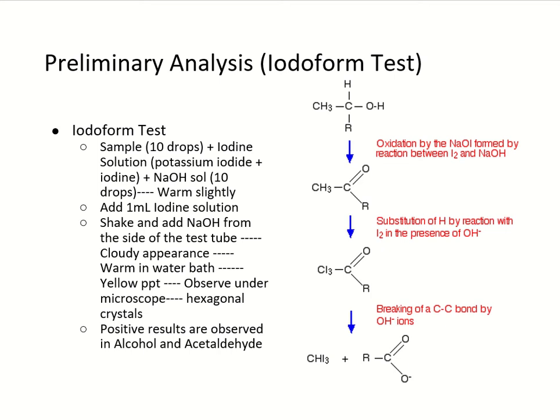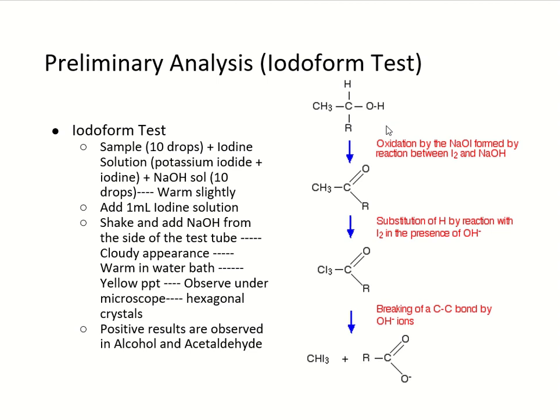This whole mixture is warmed in water bath and waited to form yellow PPT. This yellow PPT is observed under microscope and it contains hexagonal iodoform crystals. So it gives positive results for alcohol as well as for acetaldehyde. The reaction is given on the right side.